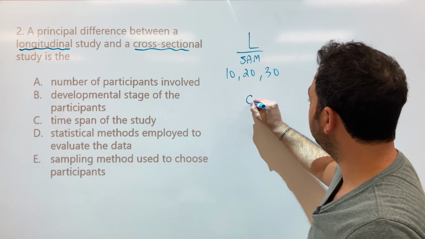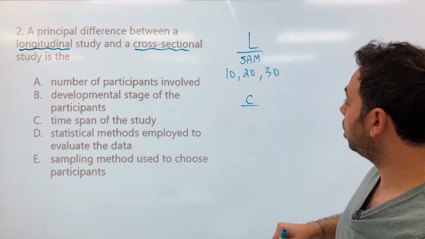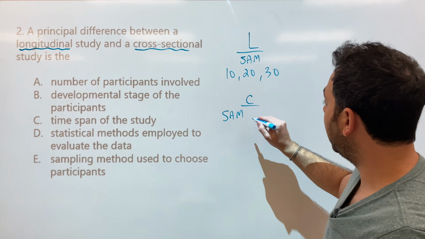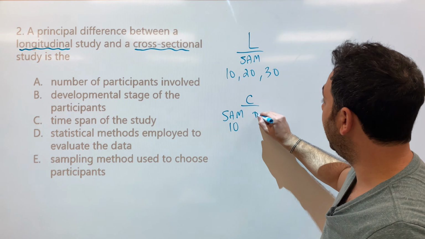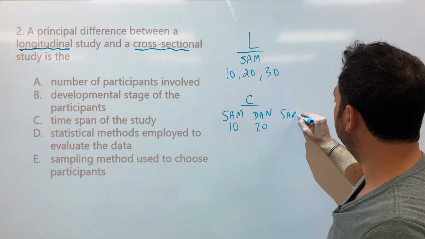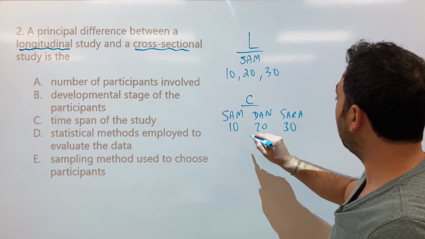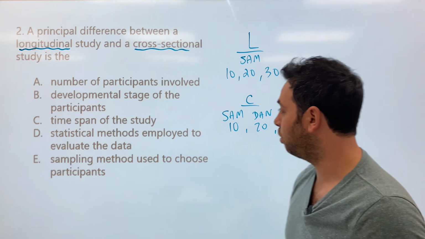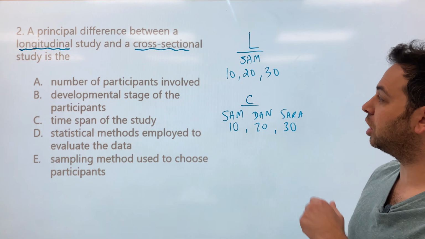So what is a cross-sectional study? A cross-sectional study is when I study different people at the same time. Maybe I study Sam, who's 10. I study Dan, who's 20, and I study Sarah, who is 30, right? And I want to know how their memory differs across ages. So, longitudinal and cross-sectional. Let's take a look at our answers.